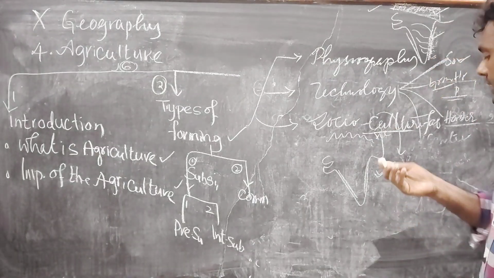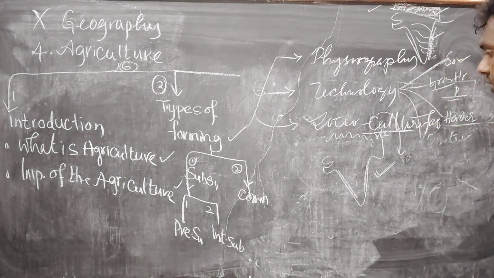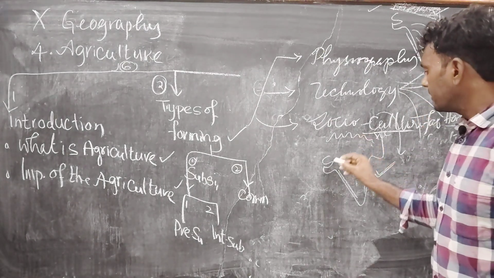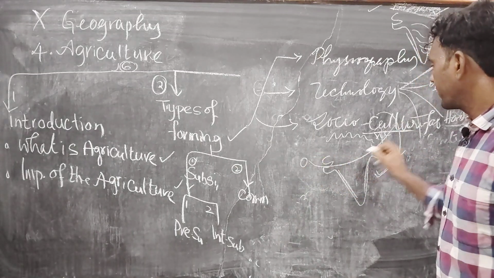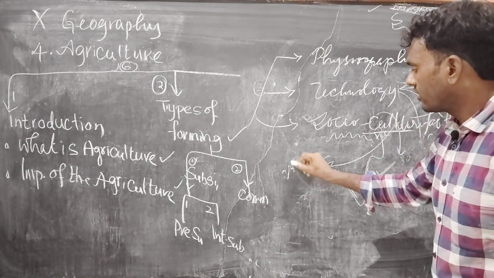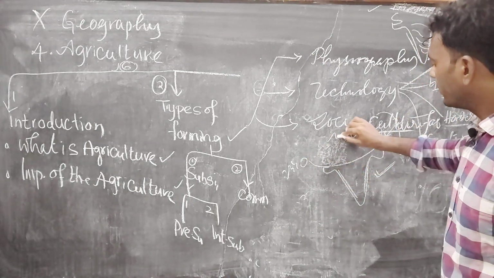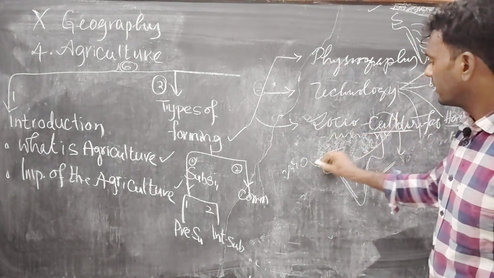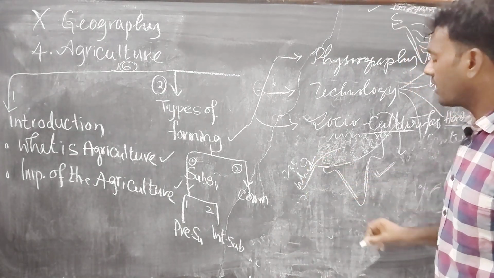And also some people living in plain areas, see, there is the Tropic of Cancer. Here the people cultivate mainly wheat for self-consumption.